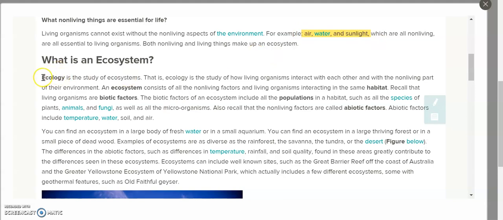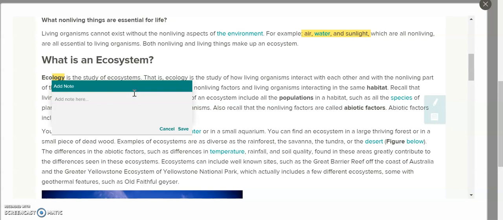Now in ecology, well, we know ology right there, highlight, and I'm going to go ahead and add a note to that as well. Ology means the study of.